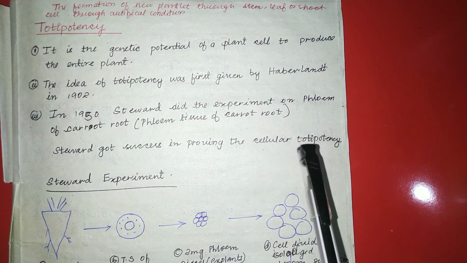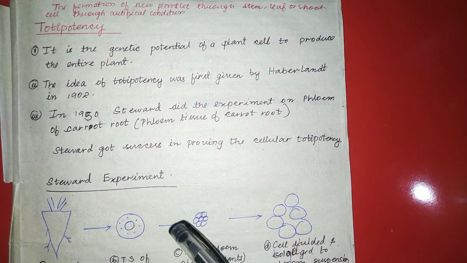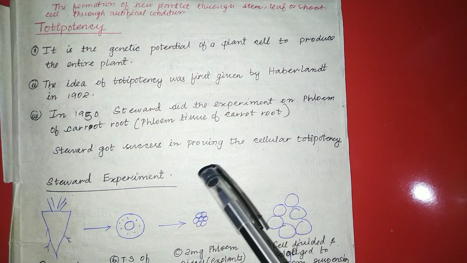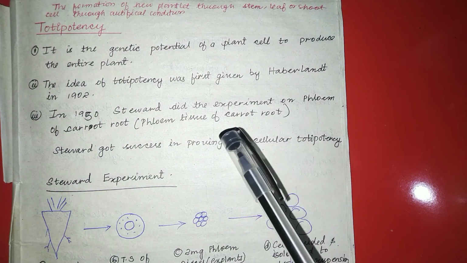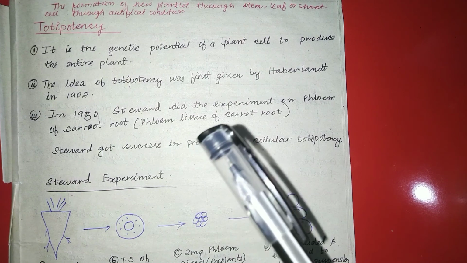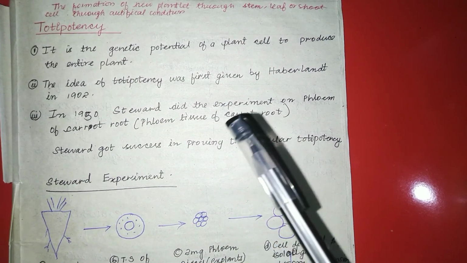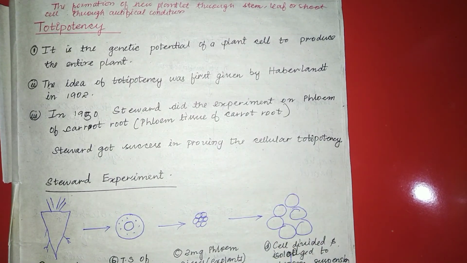Totipotent cells are those cells which can be grown from a stem, leaf or shoot cell through artificial or laboratory conditions, and that is termed totipotency. But in natural conditions, only from a seed does a new plantlet arise. So this is all about totipotency.